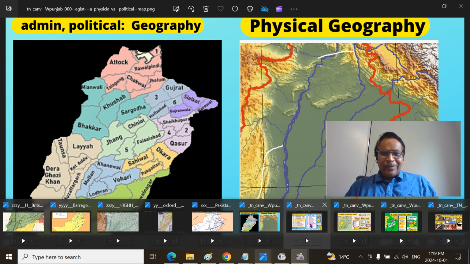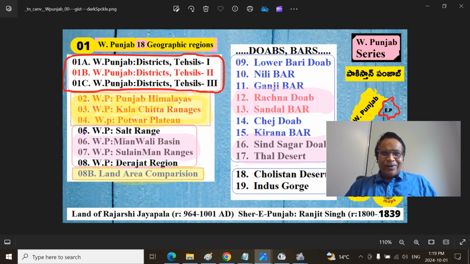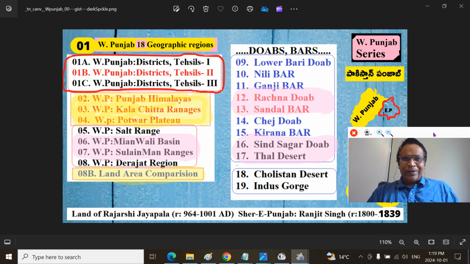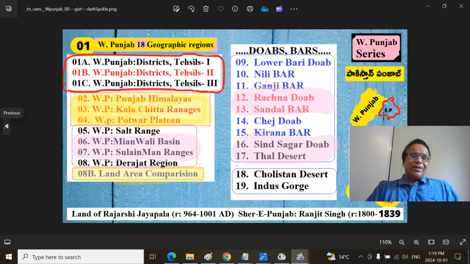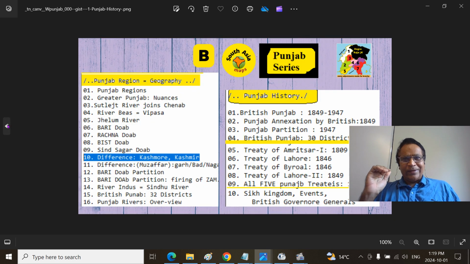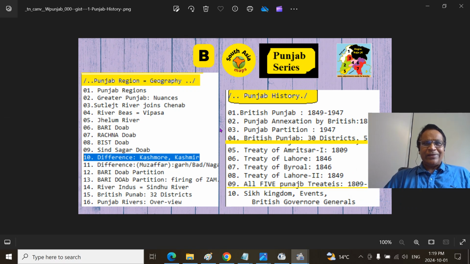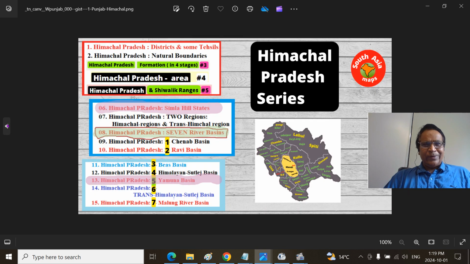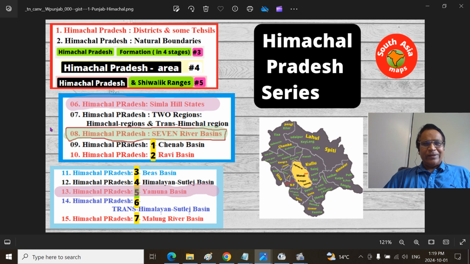This is our Punjab series, and I have put other related series across the Radcliffe line that may be of interest to you, or can be explored jointly. That is the Punjab history series, where you can see all the treaties and so on. This is the broader Punjab geography, rivers and doabs, a different perspective. This is the Himachali speaking Punjab, Kangri or Pahadi speaking, Himachal Pradesh.